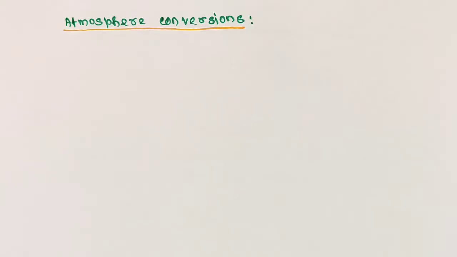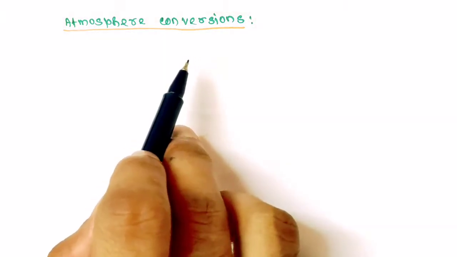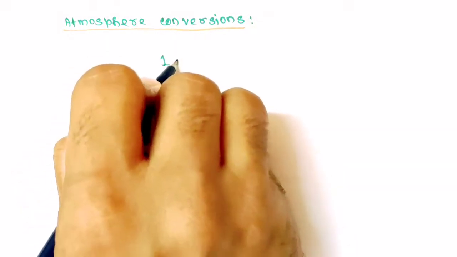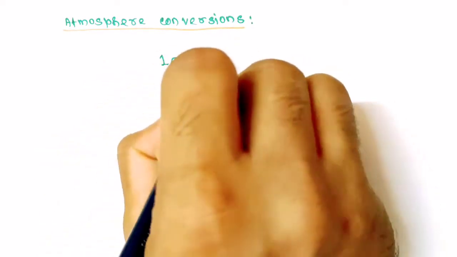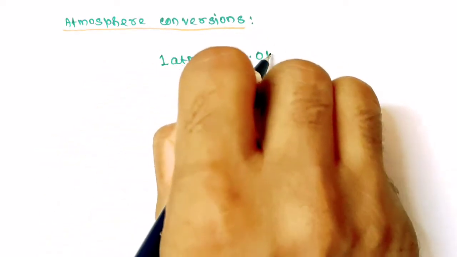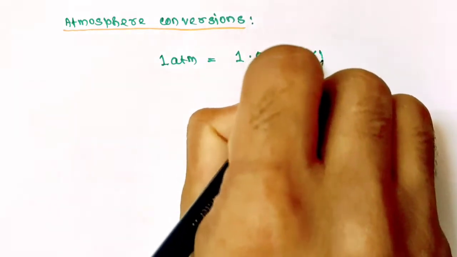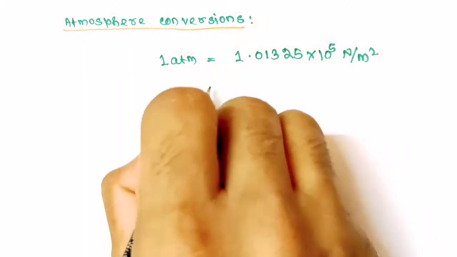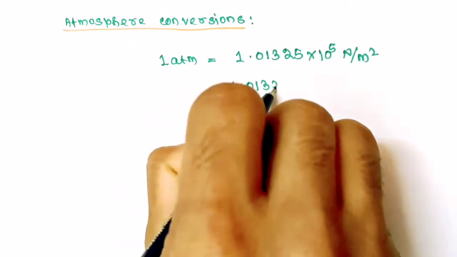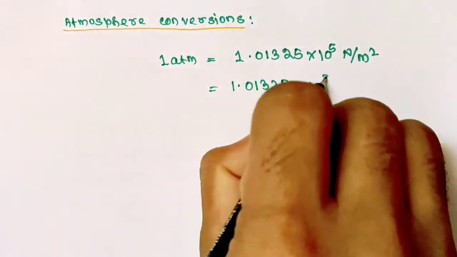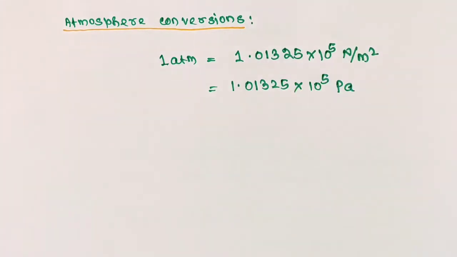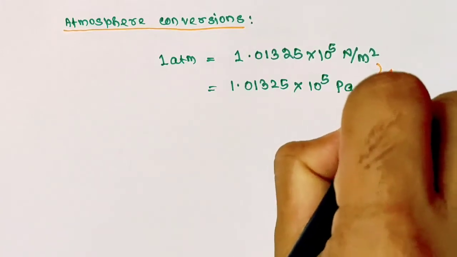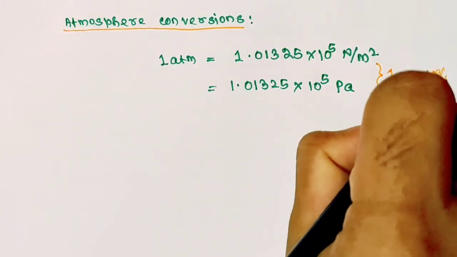Let's start with conversions from atmosphere to different units of pressure. So we have 1 atmosphere of pressure equals 1.01325 into 10 to the power 5 Newton per meter square, or this is also equal to 1.01325 into 10 to the power 5 Pascal. So from here you can conclude that 1 Pascal equals 1 Newton per meter square.